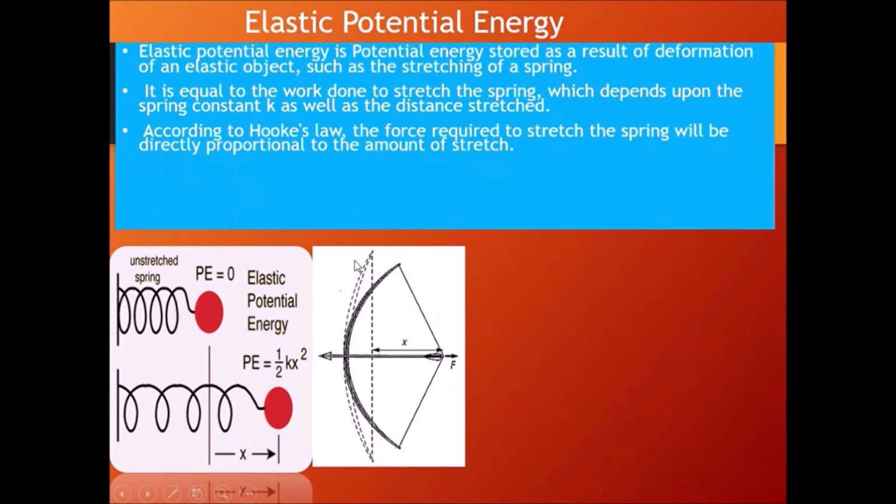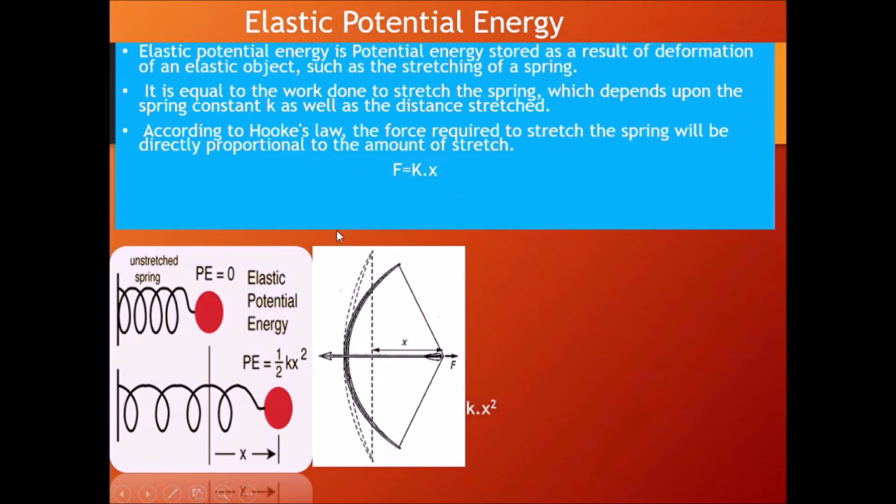According to Hooke's law, the force required to stretch the spring is directly proportional to the amount of stretch. If you apply more force onto this spring, it will be stretched more. Force is directly proportional to x, where x means the stretch, the elongation which is happening. Similarly here, if you apply more force, more elongation will happen. If you apply less force, less elongation will happen. So Hooke's law says that force and the distance, elongation, stretch are directly proportional to each other. So we get the equation F = Kx. That is Hooke's law.